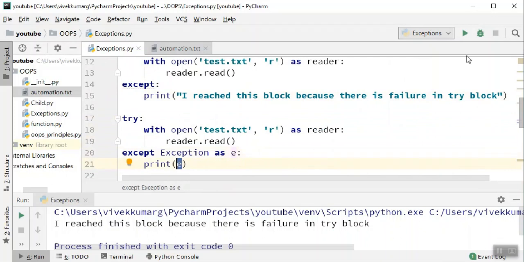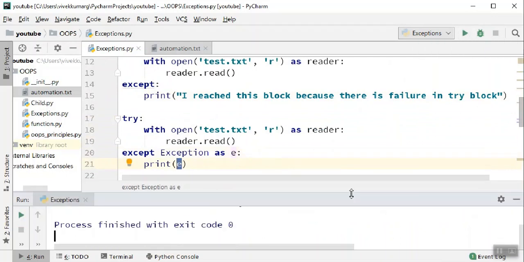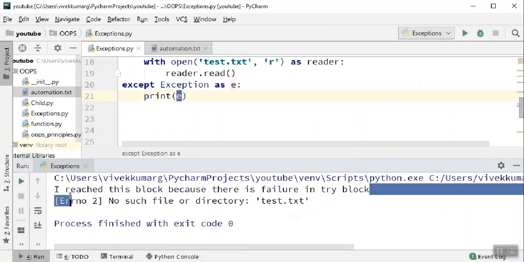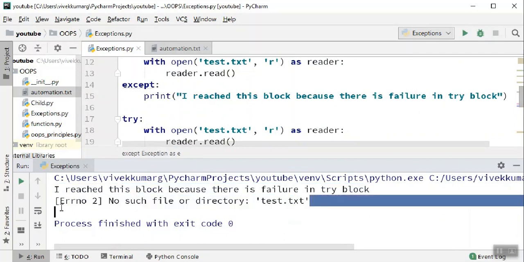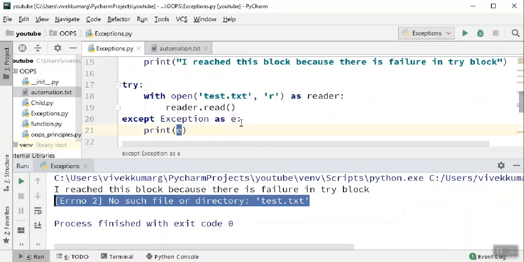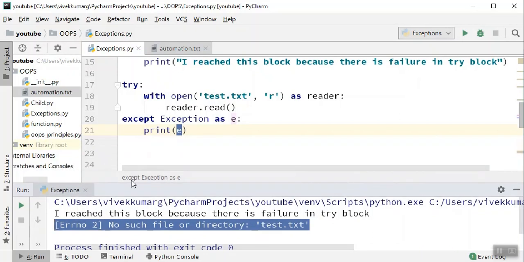As easy as that. Now let's run this. In the first method, it gives us the customized message, but see the beauty of the second one. We have not written any error, but it itself says no such file or directory, and it is correct. There is no such file or directory here, and that is the reason for the failure. Next time it could be something else. So it is always advisable to use this. I believe you like this and the concept is clear now.